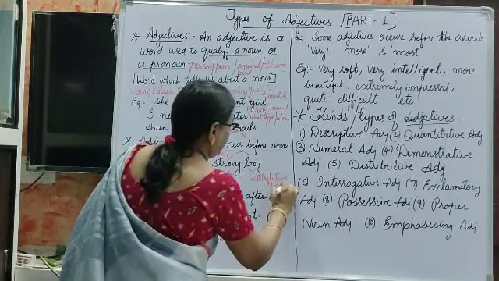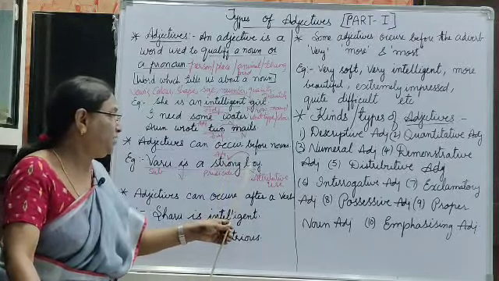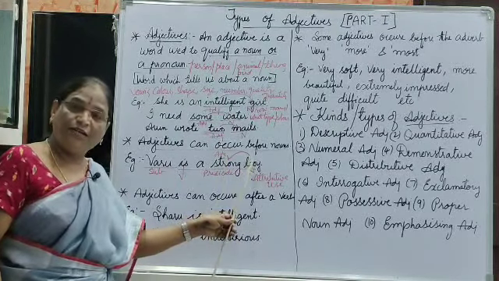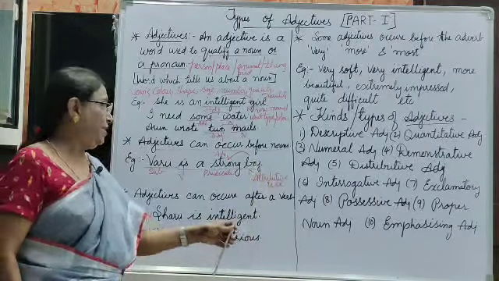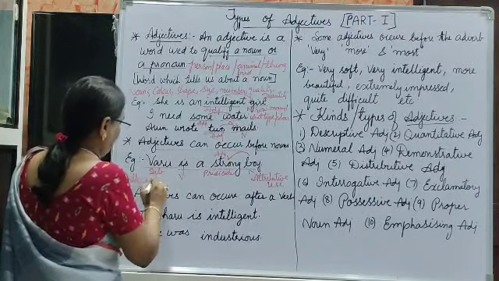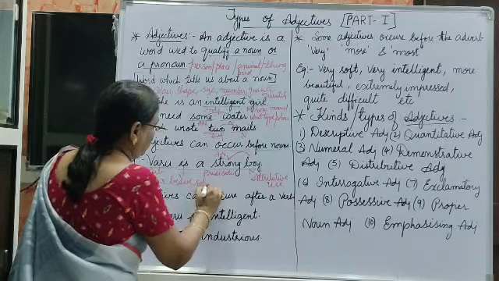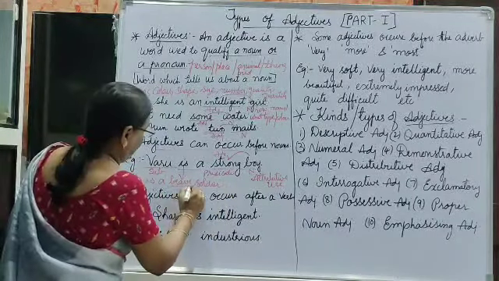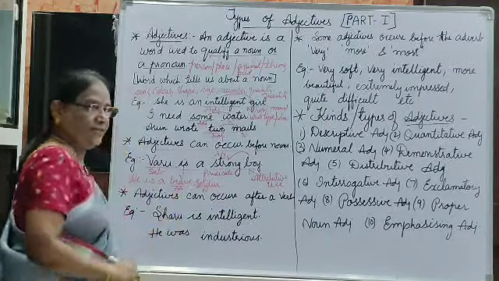Attributive use, this comes under attributive use. The adjective which is before the noun is known as attributive use, okay, that is attributive use. For example, the other example: he is a brave soldier. Soldier is a noun and brave is an adjective.